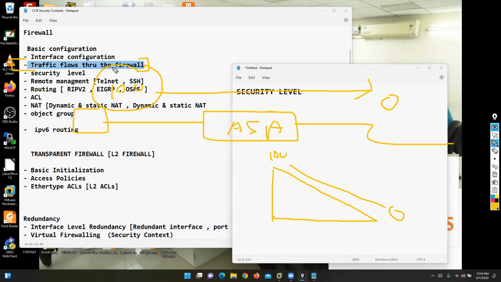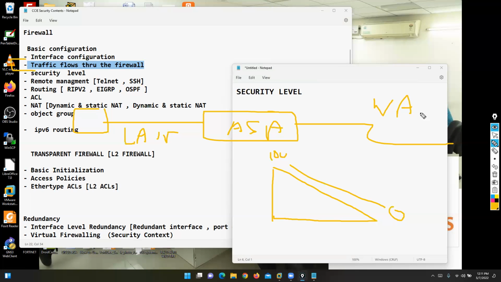In case you are working with any zone-based firewall, for example Palo Alto, Checkpoint, or Cisco FTD, there is no concept of security level. In zone-based firewall, we have the zone concept. For example, this is the LAN zone, this is the WAN zone.